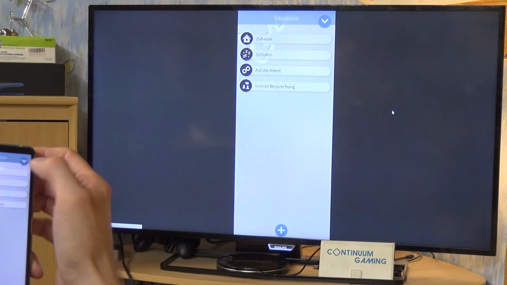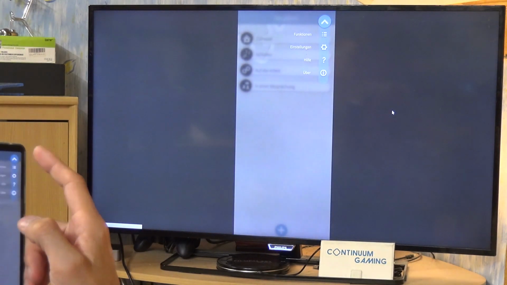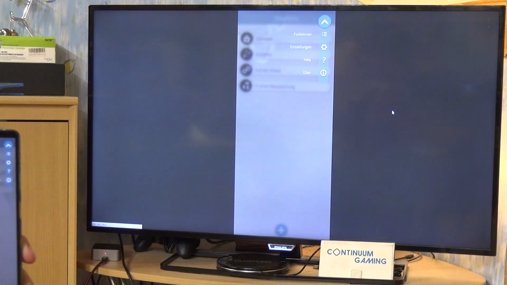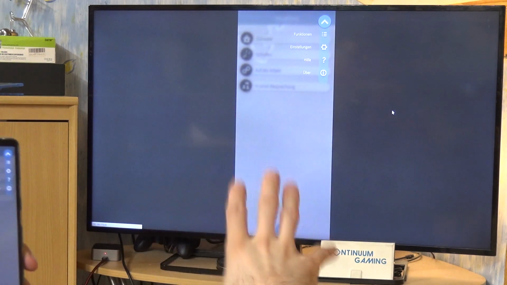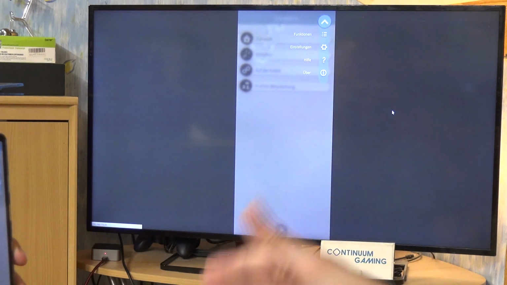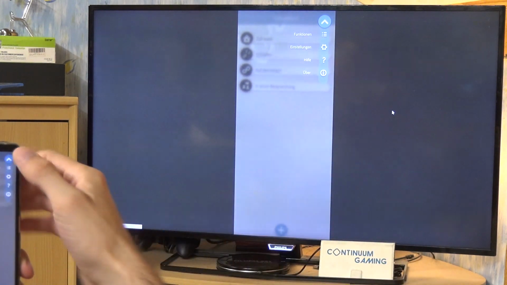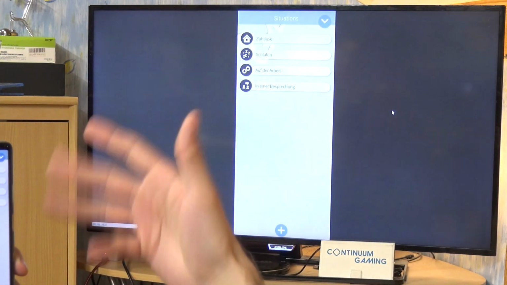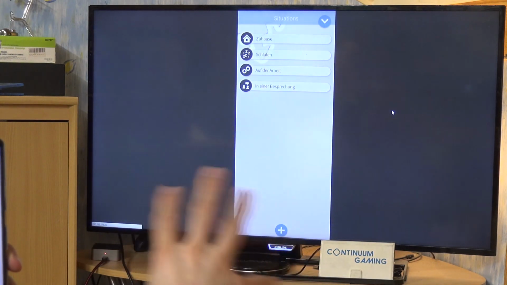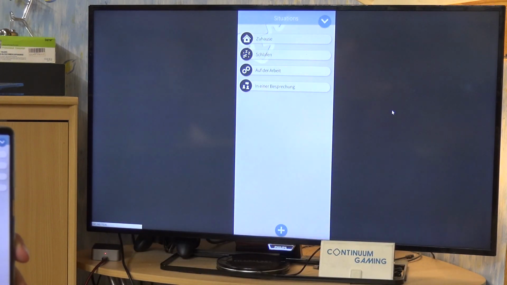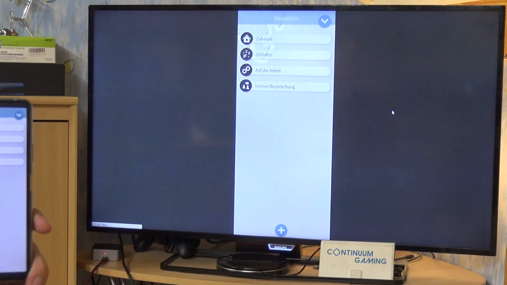If you need any kind of help with the app, you can go to this button there and click on help in this case. And this is a German version because my smartphone is running in the German language mode, so for you it might be a little bit different, but the interface itself should be the same, so you should be able to see what we are going to do here.